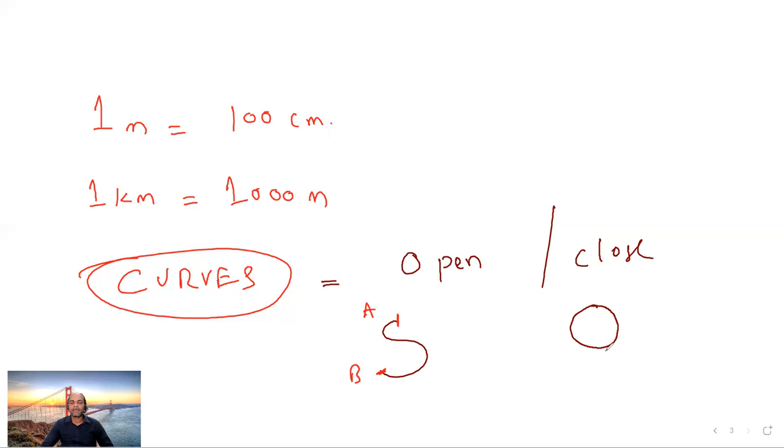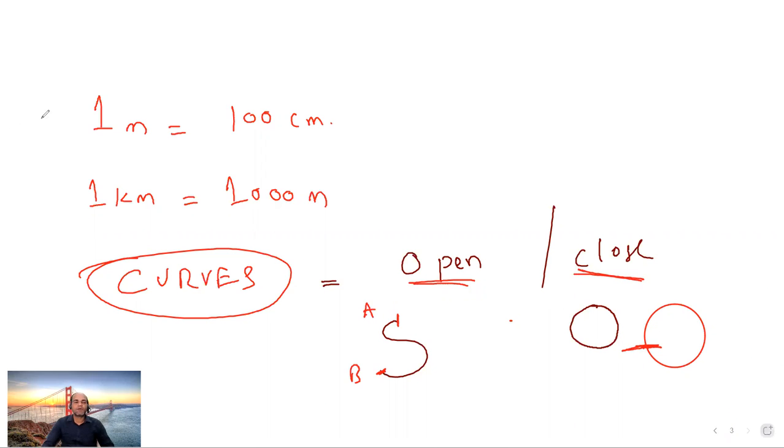But here, can you find an endpoint? No, here there is no endpoint, right? So this is why it is called a closed curve. This is open because it has endpoints. It is closed because there are no endpoints, right? If you cut it, then the same point you will get is the starting point. That is also the endpoint. Clear? What is open and what is closed?